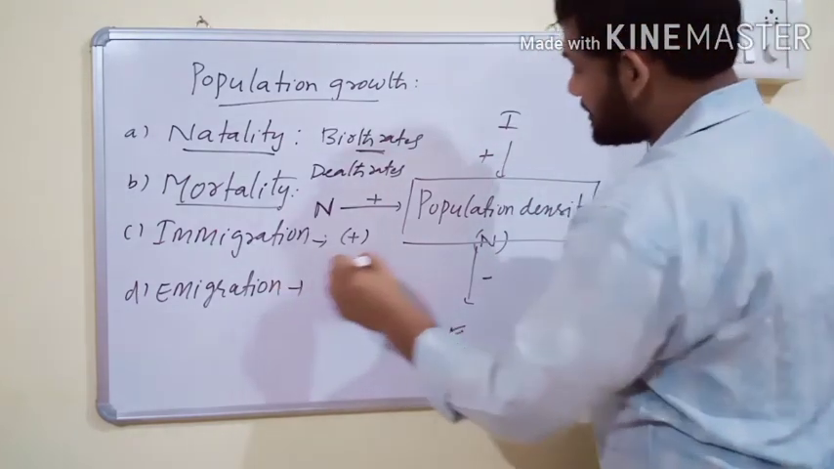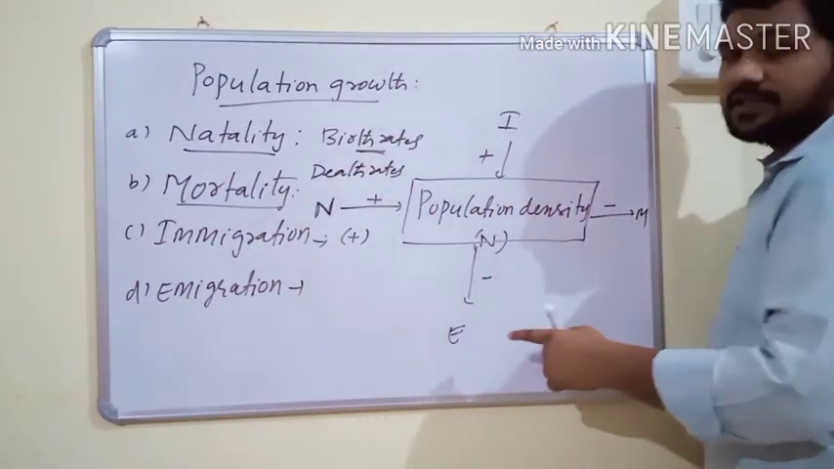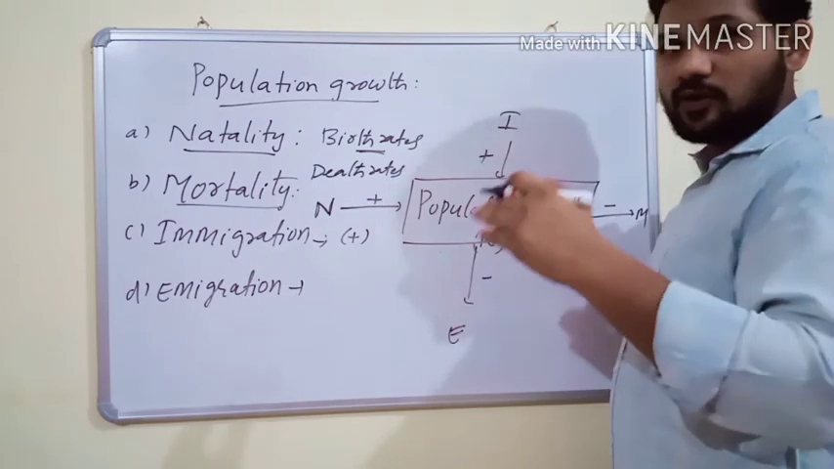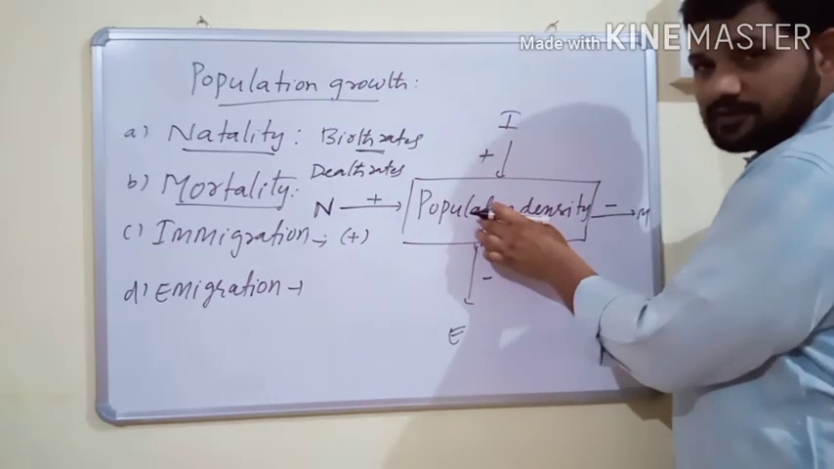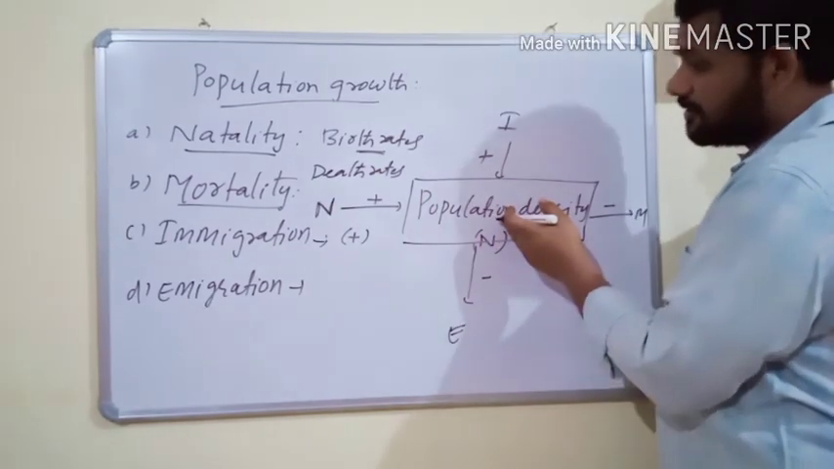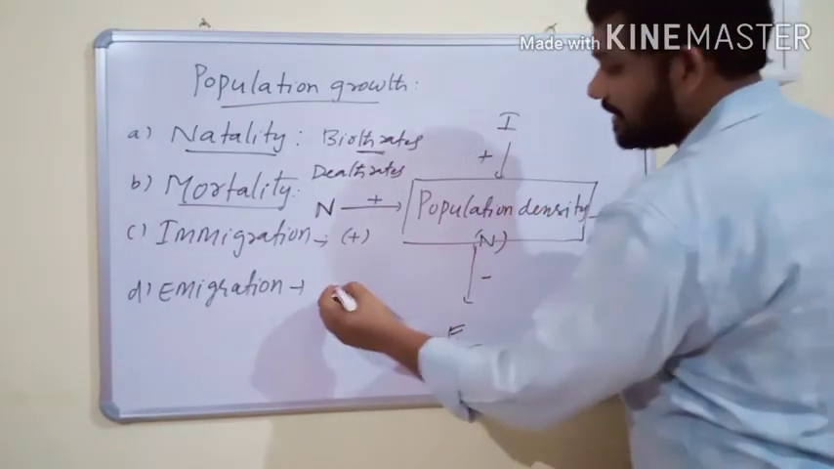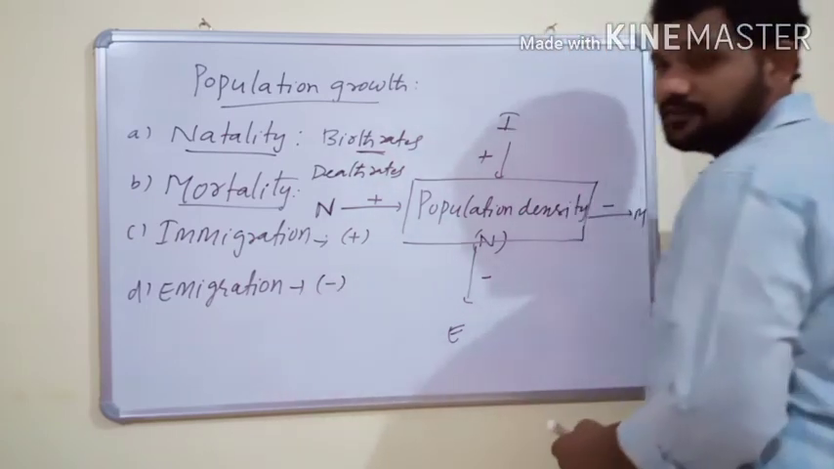Then emigration. What is emigration? It is the number of individuals of a species that have gone elsewhere from the habitat. So it also decreases the number of individuals in a particular population of any species.